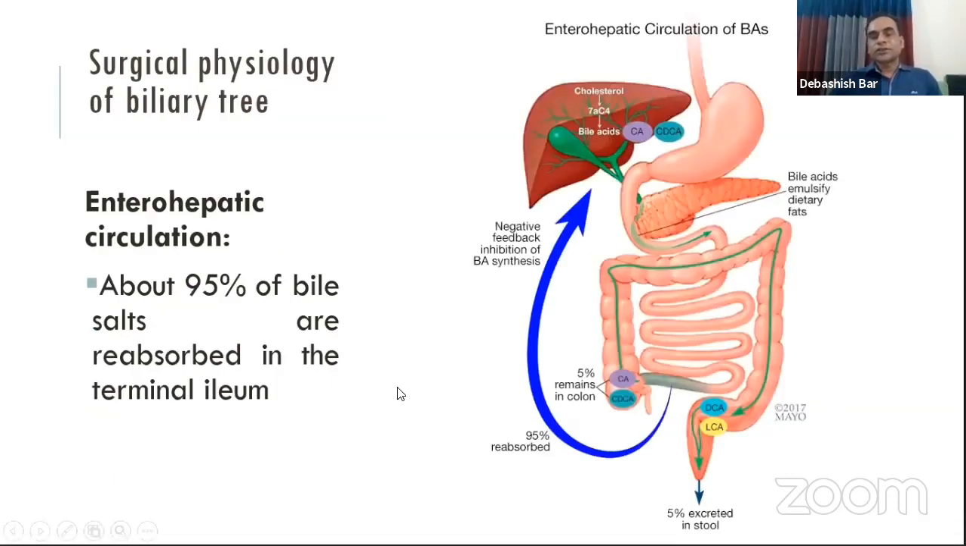Another important physiology is that the bile secreted into the second part of the duodenum passes through the jejunum and ileum, and does its work regarding the digestion and absorption of the food material. In the terminal ileum, it is also reabsorbed into the portal circulation. 95% of bile salts are reabsorbed into the circulation and enter the liver. Only 5% of bile salts are excreted into the stool. It is called the enterohepatic circulation of the bile salts.